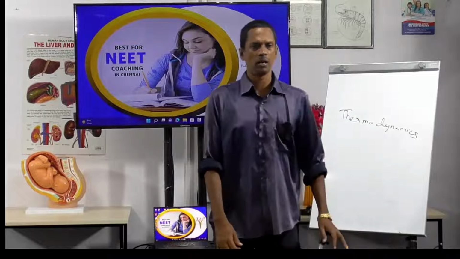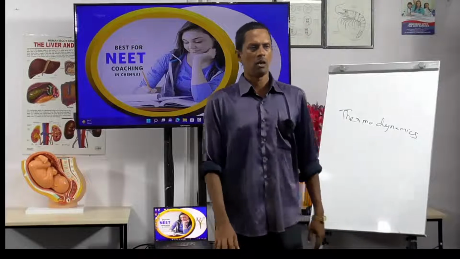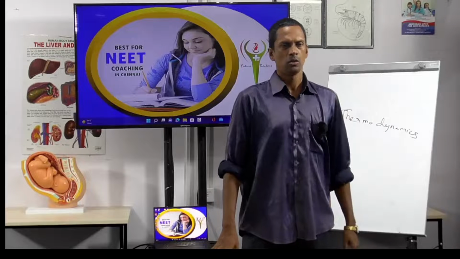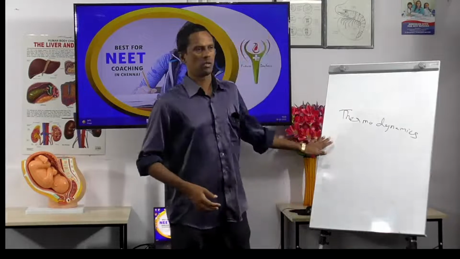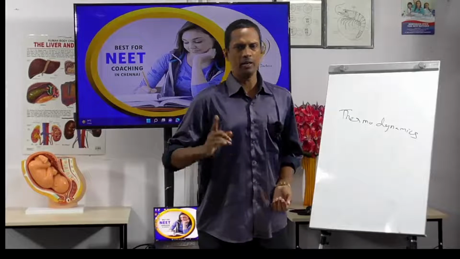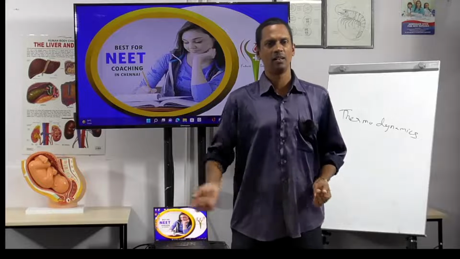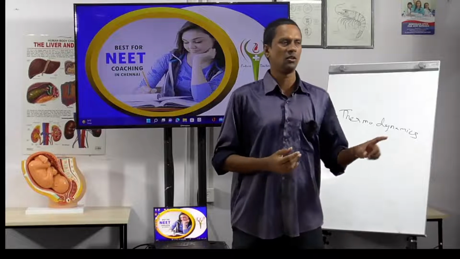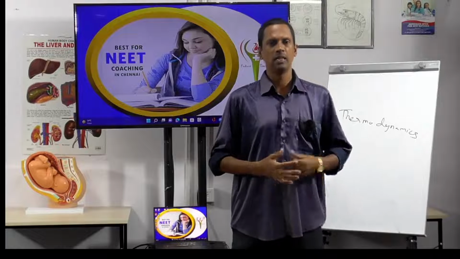So this is thermodynamics, which is divided into 4 laws: the 0th law, first law, second law, third law. Why do you need 4 laws? You could need just 1 law. What is the difference between the first law, second law and third law? First is the 0th law, second is the first law, third is the second law, fourth is the third law.